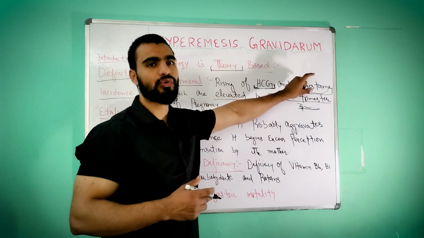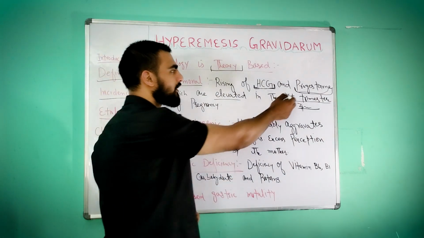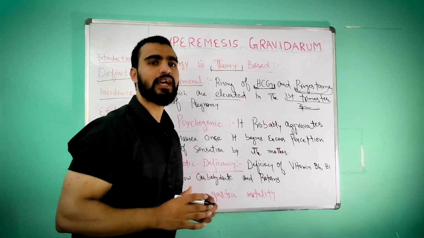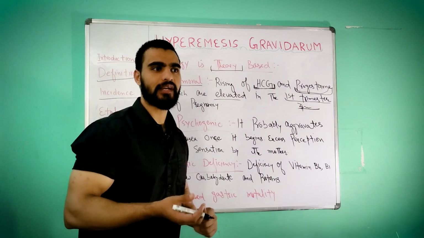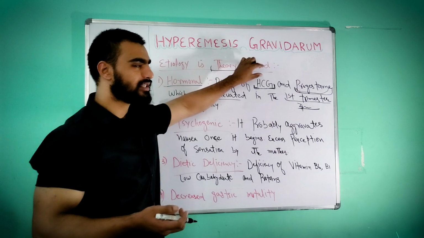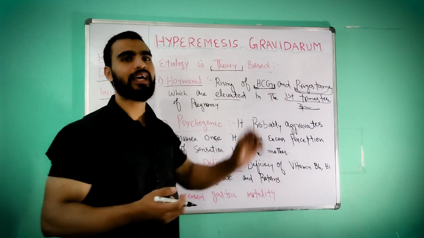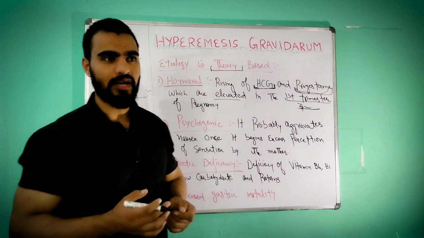Progesterone also decreases gastric motility. That will cause backflow of gastric content, which causes vomiting. That's about hormonal, usually HCG and progesterone. When their levels increase in the blood, they will cause nausea and vomiting.